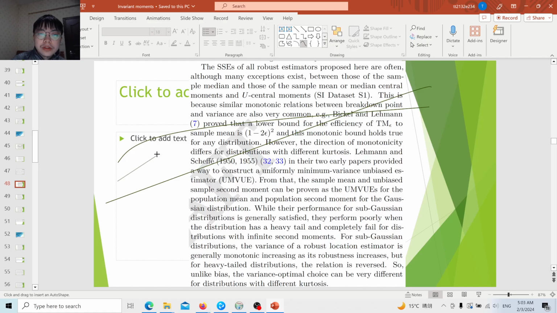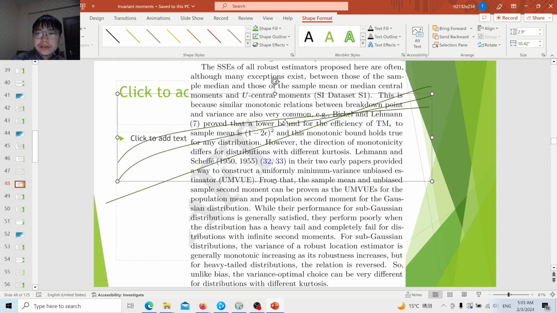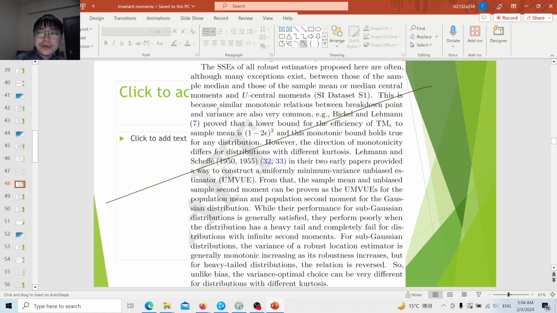And then the most interesting thing is that if you consider other estimators, their variances are within these two bounds, the median bound and the central moments bound, for most estimators. There is a similar monotonic relation between the breakdown point and the variance, which is also very common. For example, Bickel and Lehmann proved in their paper on descriptive statistics for nonparametric models that there is a lower bound for the efficiency of the trimmed mean relative to the sample mean, and this bound is monotonic, obviously. However, the direction of monotonicity can be different.